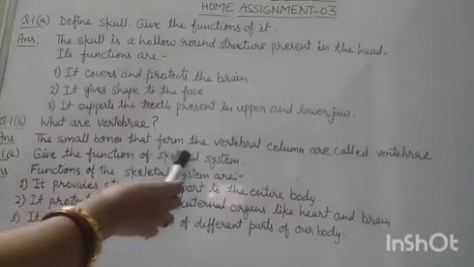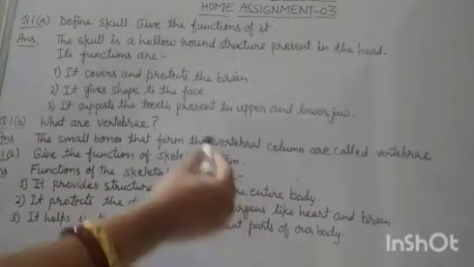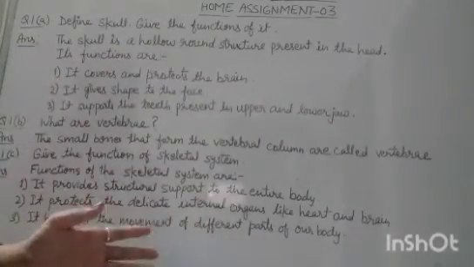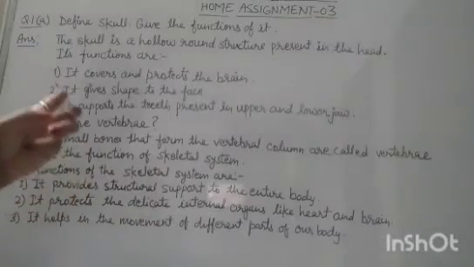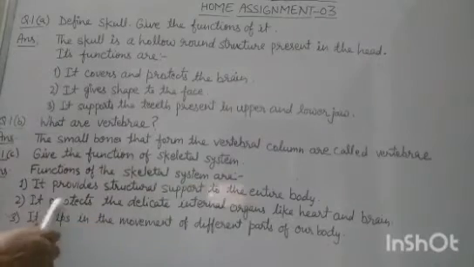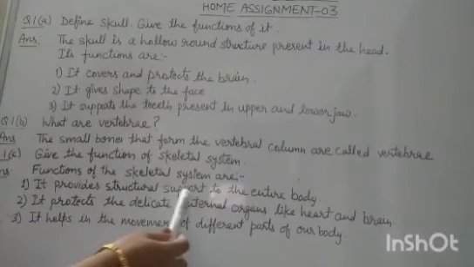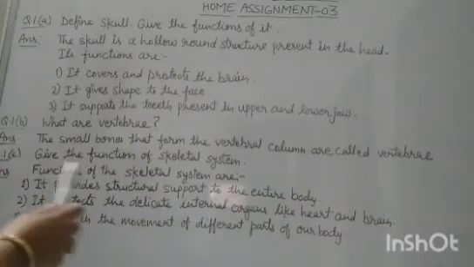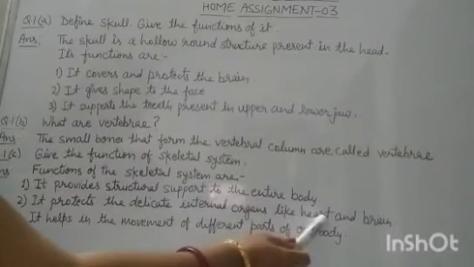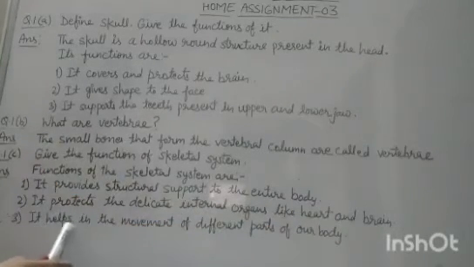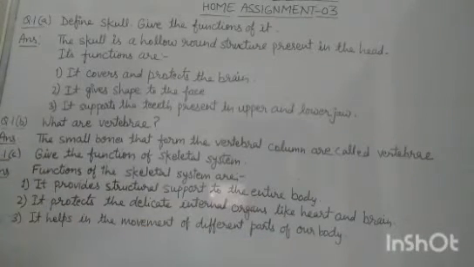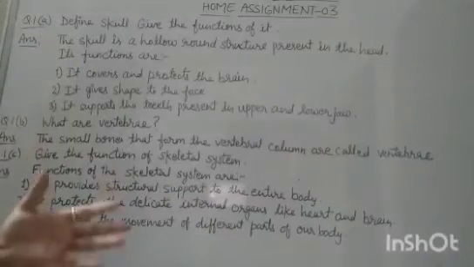Okay. Now question 1 part C is give the functions of skeletal system. So children, we know that the skeletal system is a system which supports the framework of bones in our body and gives it a particular and definite shape. So the functions of the skeletal system are, first one is it provides structural support to the entire body. Number 2 is it protects the delicate internal organs like heart and brain. And number 3, it helps in the movement of different parts of our body. There are some more functions, but 3 are enough to write.